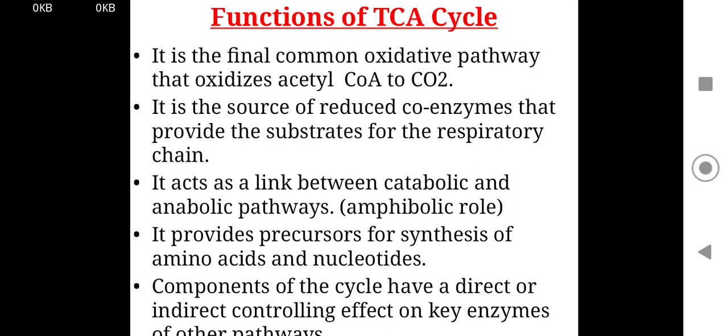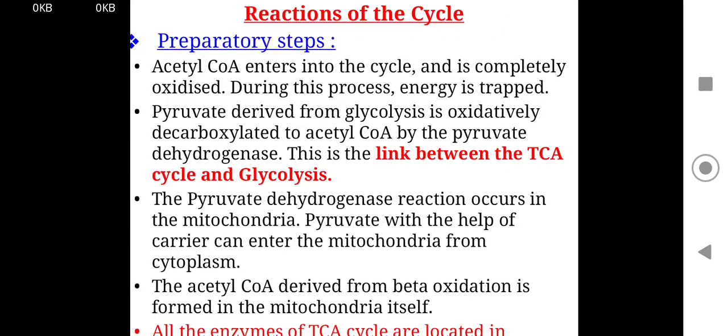Functions of the TCA cycle: it is the final common oxidative pathway that oxidizes acetyl-CoA to carbon dioxide. It is the source of reduced coenzymes that provide the substrate for the respiratory chain. It acts as a link between catabolic and anabolic pathways. It provides precursors for the synthesis of amino acids and nucleotides. Components of the cycle have direct and indirect controlling effects on key enzymes of other pathways.